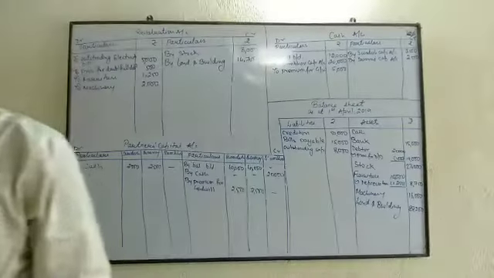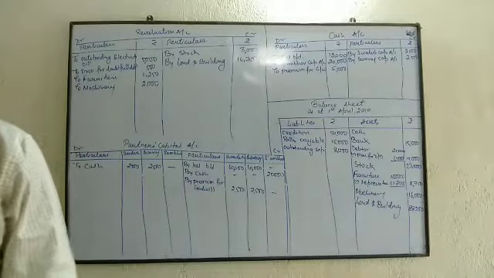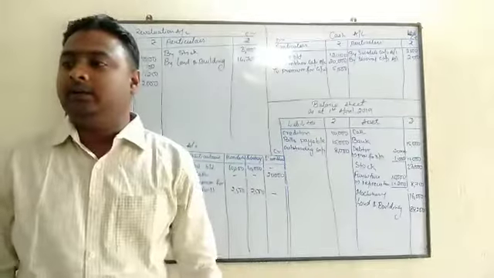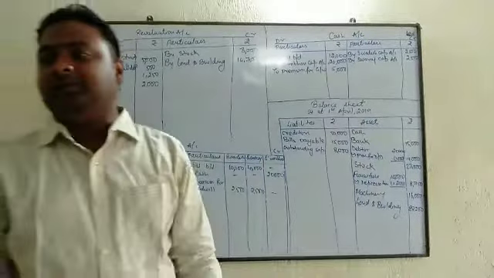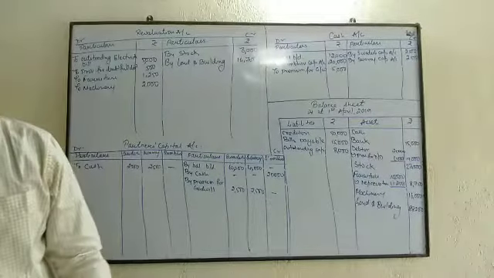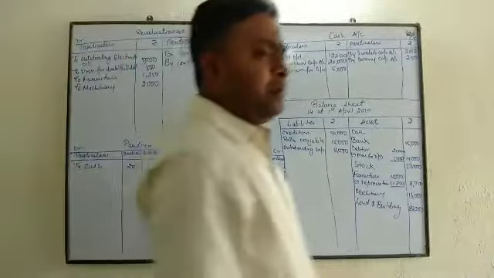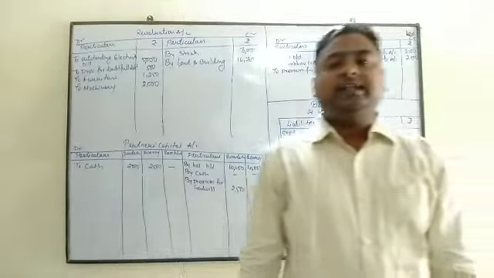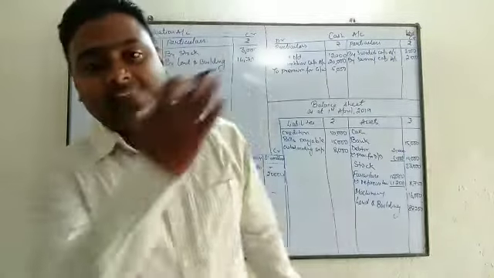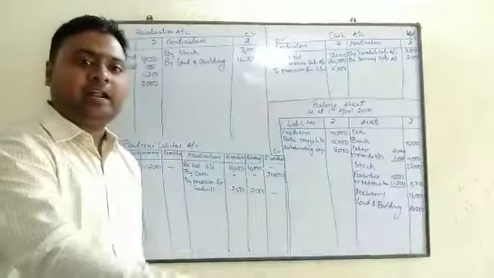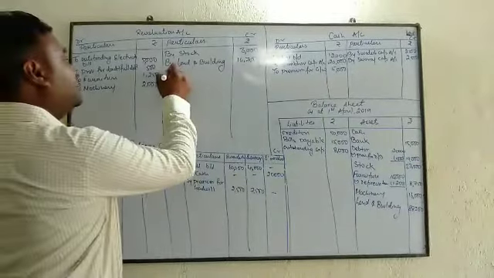Right? Third point, provision for doubtful debt we have already done. Machinery be reduced by 2,000 and furniture 12.5%, already done. Stock be valued at 23,000, done. Land and building be appreciated by 20%, done. Investment of 2,000 which did not appear in books should be recorded. Beta, there was an investment of 2,000 and it was not recorded in the books. You have to account for it, and investment is your asset. Beta, if you account for an asset, you are increasing the asset, it is your profit. So profit will be written on the credit side of the revaluation account, by investment.